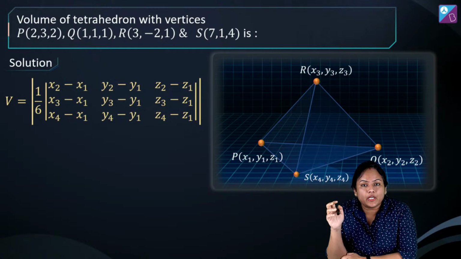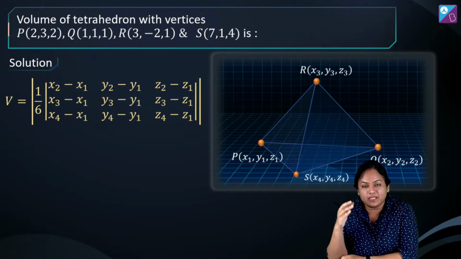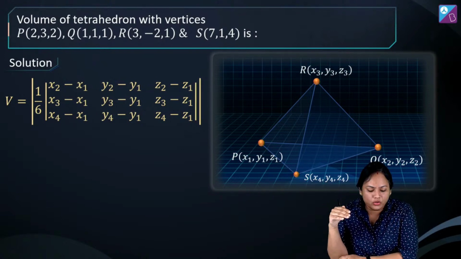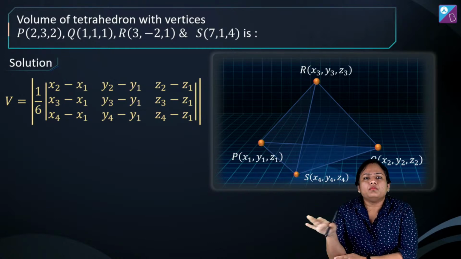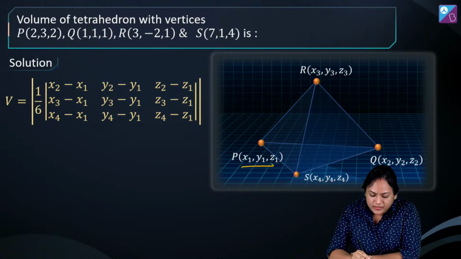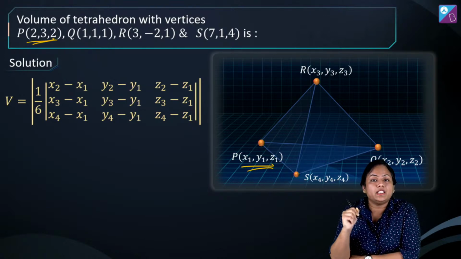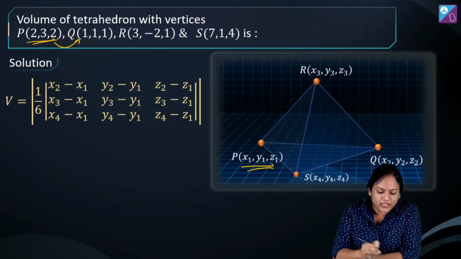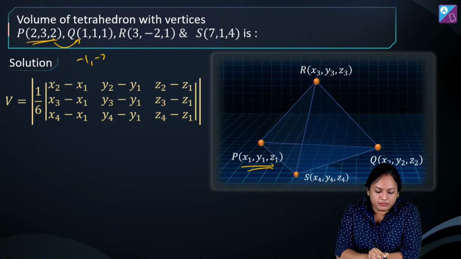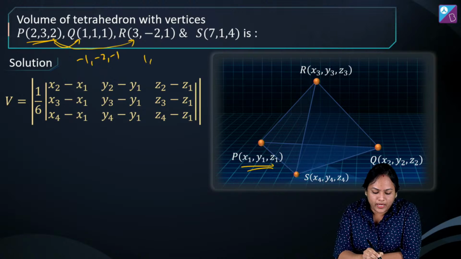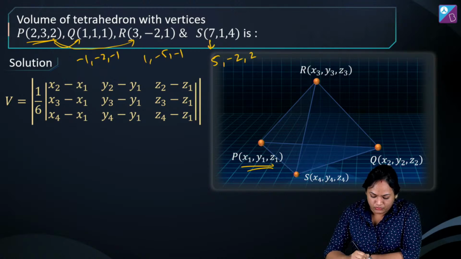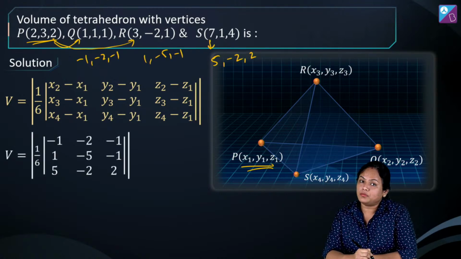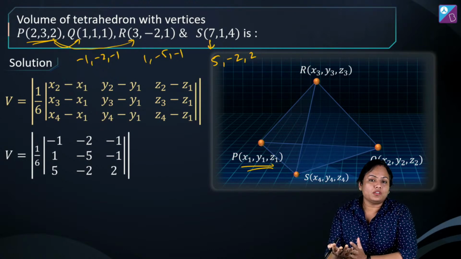You have to just substitute x2, x1, y2, y1, z2, z1 and so on in all the 3 rows and solve the determinant. Normal expansion है. अगर हम यहाँ पर P से शुरू करते हैं, let's say I take P as my initiating point. So when I subtract these two, it's going to become -1, -2, -1. Similarly, अगर इनको subtract करेंगे, so it's going to become 1, -5 and -1. And for the last one, it's going to become 5, -2, -2. So ऐसा कुछ हमारा determinant बनेगा. And now it is just expansion of this.